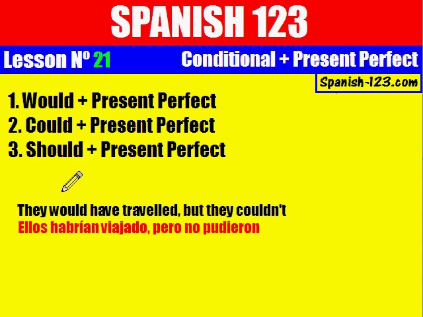Perfect. So, what you have to know here is that when you change the personal pronoun, it will change in Spanish the conjugation for verb to have. Yo habría, tú habrías, él habría, ella habría, nosotros habríamos, ustedes habrían, and ellos, ellas habrían.